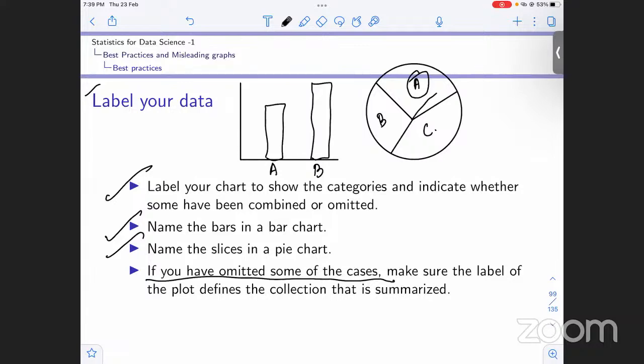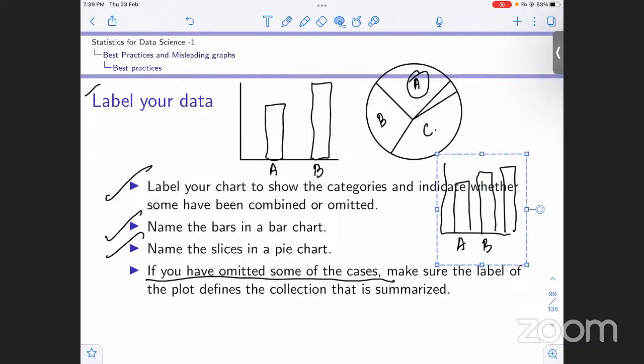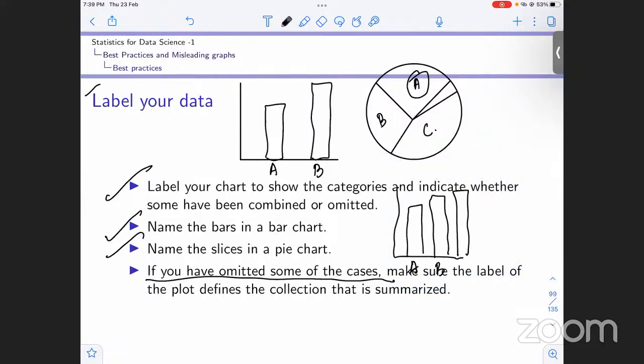For example, if we had categories A to Z, and we were concerned with only the first three categories, A, B, and C, we are missing out on the other categories that were there.